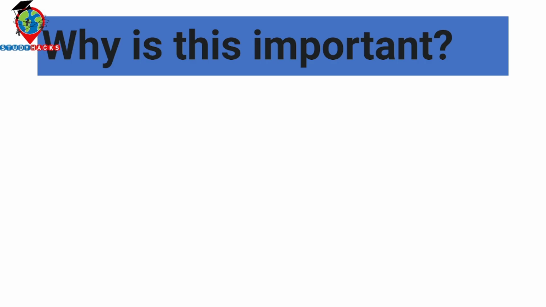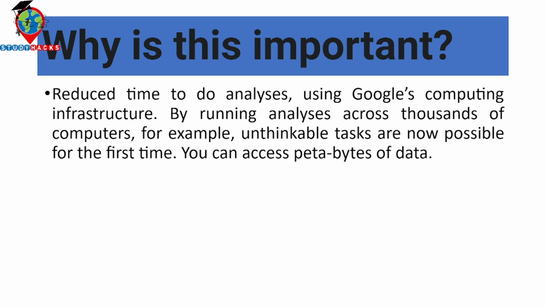Suppose you want to make a land use land cover map for the whole country boundary of Bangladesh. Using ArcMap or QGIS software, you have to go through a lot of processes. First of all, you need to download the satellite image tiles one by one, and then you need to merge them. There are a lot of corrections we need to do when working with traditional software such as ArcMap or QGIS. But when you use the Google Earth Engine platform, you can do it very quickly without downloading any satellite imagery. So it reduces your time to analysis. We can compute very quickly over all imagery and easily get the result, and it can access petabytes of data or more.